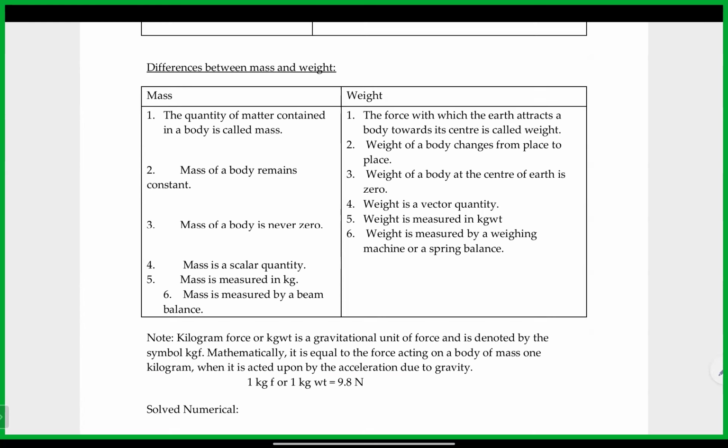Mass is a scalar quantity, meaning it has just a magnitude but no direction, whereas weight is a vector quantity because it depends on gravity, so it has both magnitude and direction. Mass is measured in kg, whereas weight is measured in kg weight. Mass is measured by a beam balance, whereas weight is measured by a weighing machine or a spring balance.